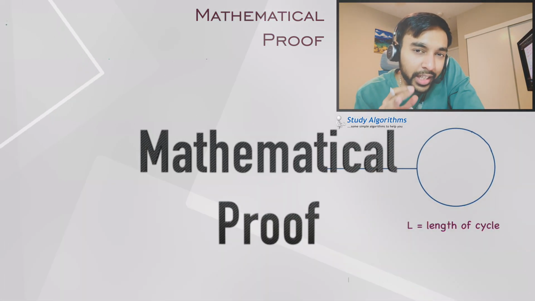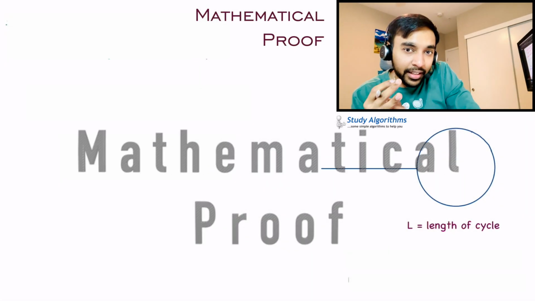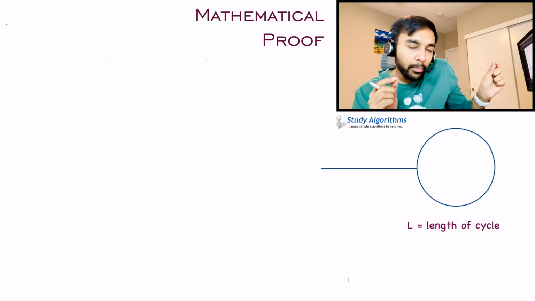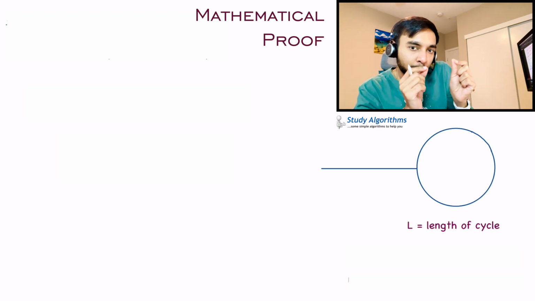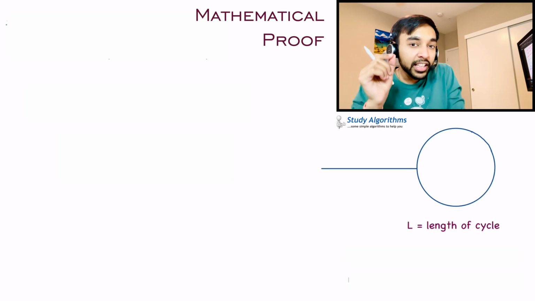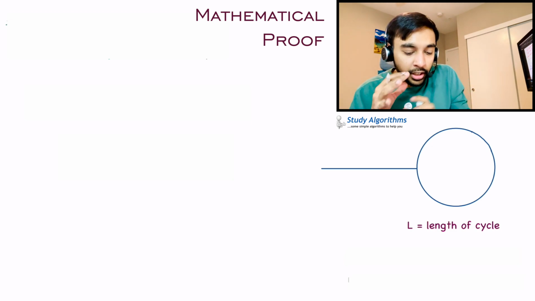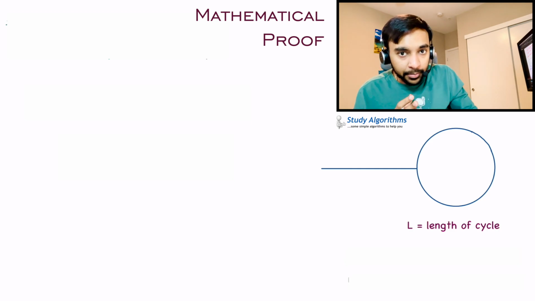Okay, so it is very natural to think, how is this solution even working? How can you guarantee that when you move the fast pointer back to the head and then advance both the pointers at the same speed, they will definitely meet at the starting point of the loop? So let us try to prove that mathematically.